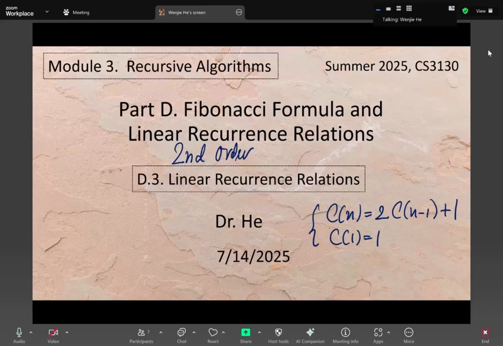The first thing, remember, this term is special. In our modified version, we remove that constant term.